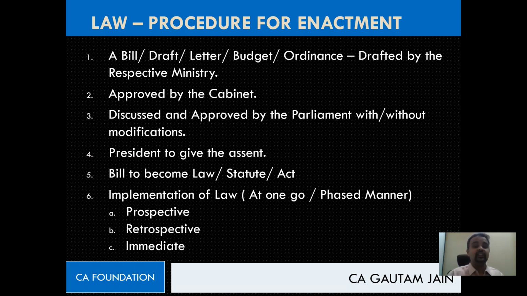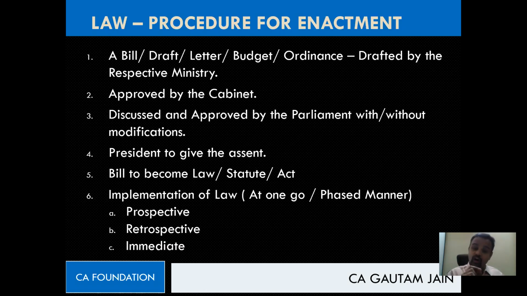And where are the representatives of the public? What is the adda of the representative of the public? Parliament, correct? The adda of the representatives of public is parliament. So please understand, that is where constitution gives the power to whom? The parliament. So basically, constitution is saying, let the representatives of people only make the law.